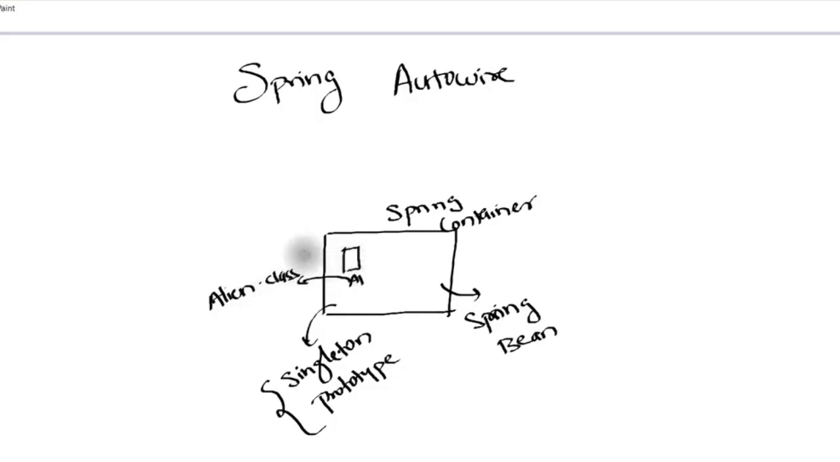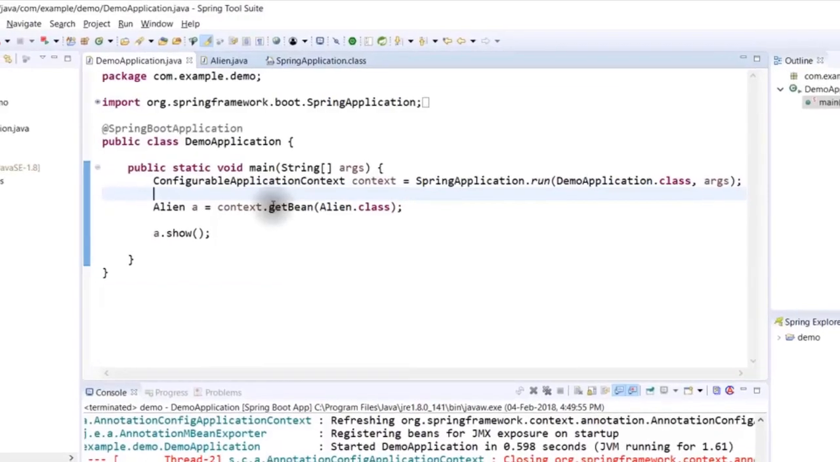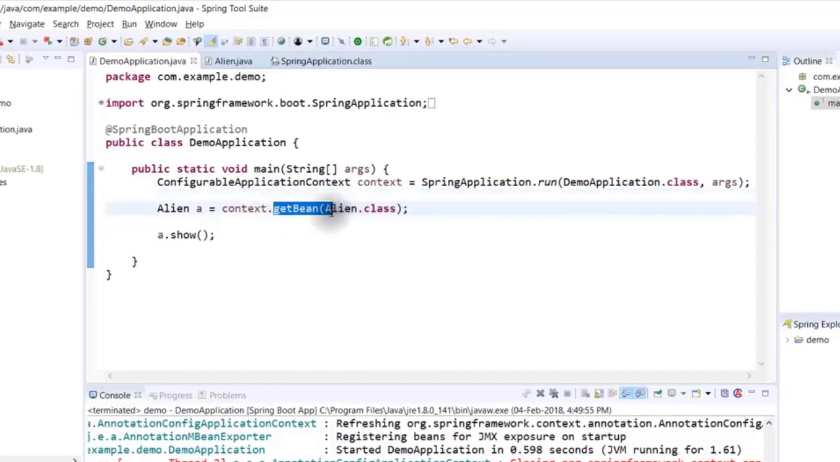It will be available in the Spring container. Okay, it is just available. The moment you say get bean, your Spring Framework will say, okay, developer wants a bean here of alien. Because when you say get bean, it says, okay, a developer wants a bean, but of which type? That's why you're specifying here, hey, I want alien type bean.